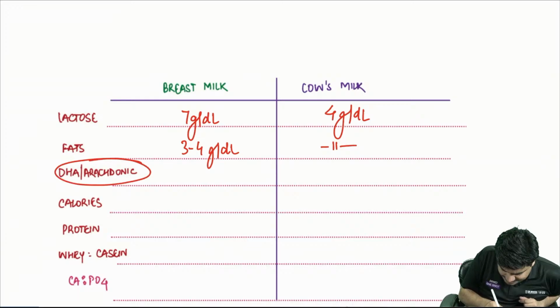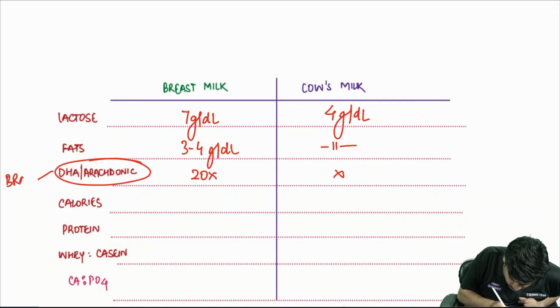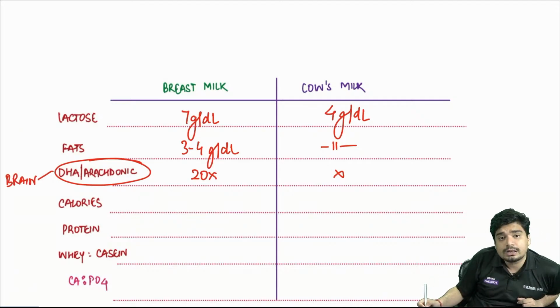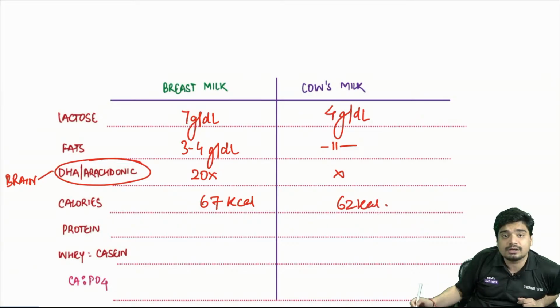Why? Because the DHA and arachidonic acid is actually 20x. And this helps in brain growth. Coming to calories, more calories in breast milk: 67 kilocalorie, while there is only 62 kilocalorie in cow's milk.